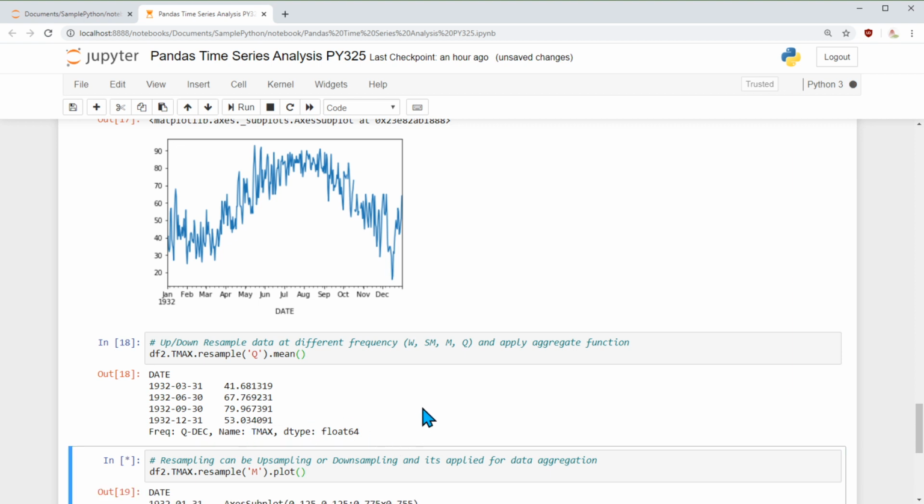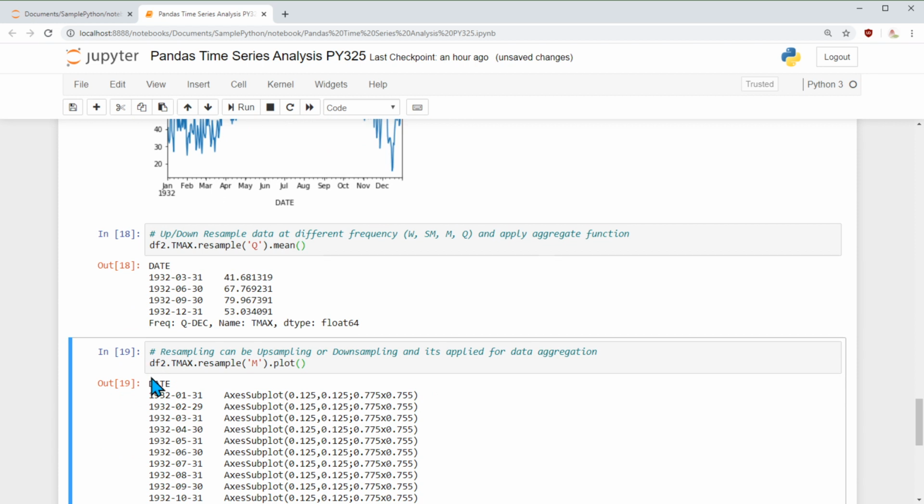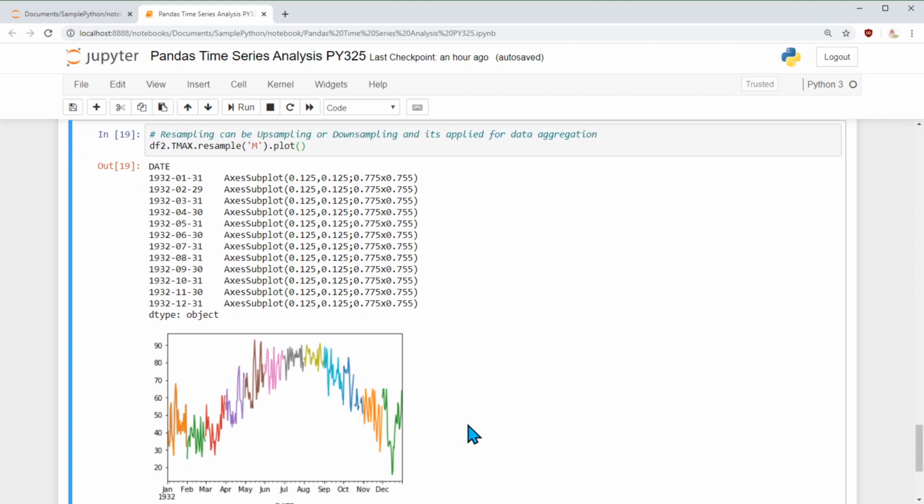Here I am taking a particular data frame, maximum temperature, resampling monthly, and plotting it. If you notice, I didn't use any aggregate function. It's possible to do something like this. Resample supports aggregation, but we can plot without aggregation as well. And when I do, this looks very nice.